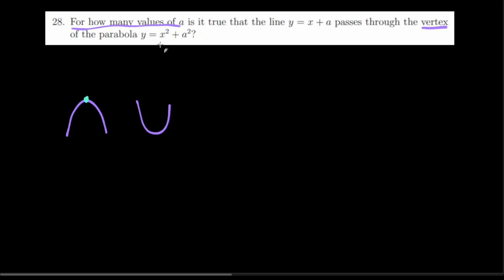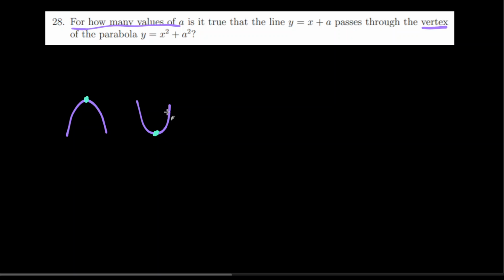Whenever there's a negative coefficient on the x squared term, you get an upside down parabola, and whenever there's a positive coefficient on the x squared term, you get one that looks like this. And these are your vertices, these teal dots. For an upside down one, it's the maximum y value. For a right side up one, it's the minimum y value.